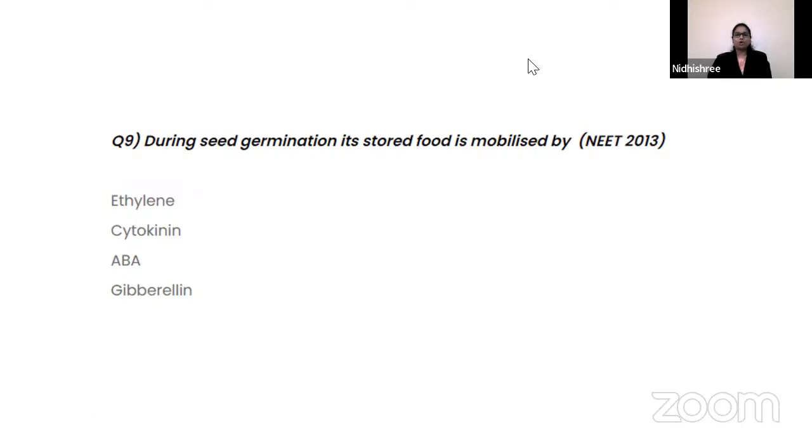Aishwarya option D, Samarth option A. Amruta option B, Preeti option D, Harshini option D, Damini, Rohit, Kanchana Raj, Chandana voted for option D. Danamma option D. Okay, let us check. The right answer is option D, that is gibberellin. During seed germination, the stored food is mobilized by gibberellin. YouTube students also answered option D, guys.